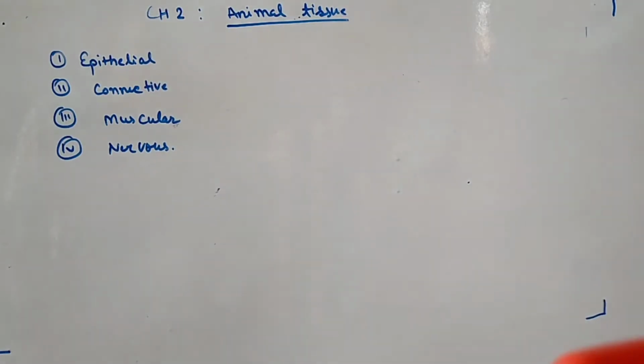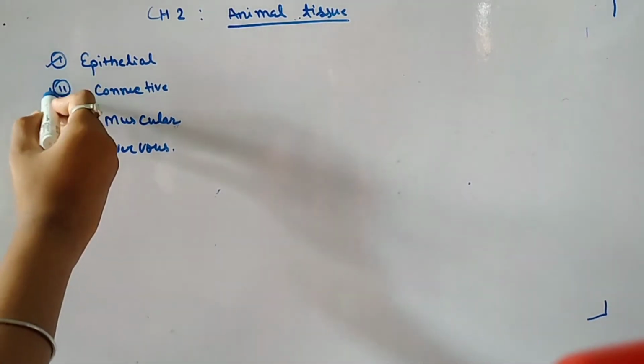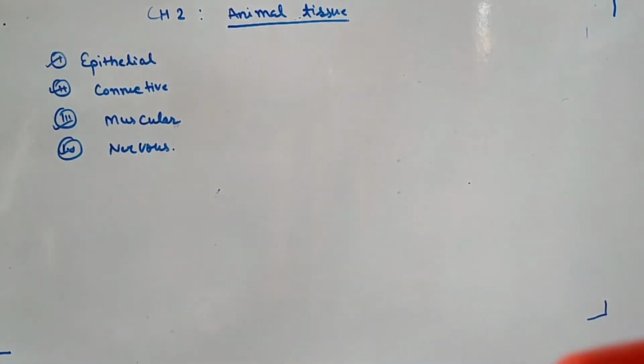Okay, chapter 2 is animal tissue. Animal tissue is of four types: epithelial, connective, muscular and nervous.